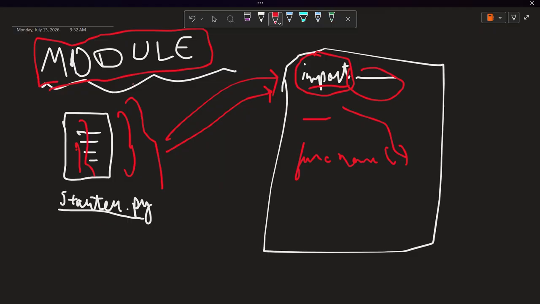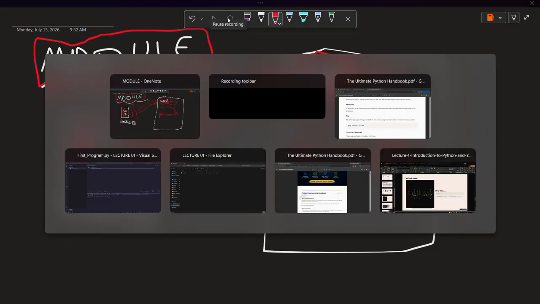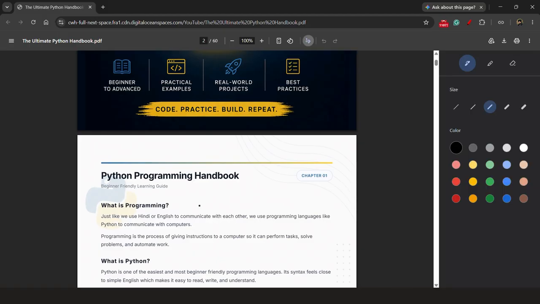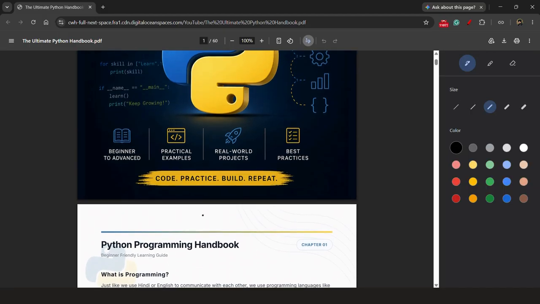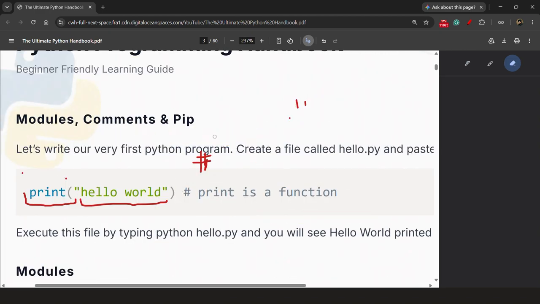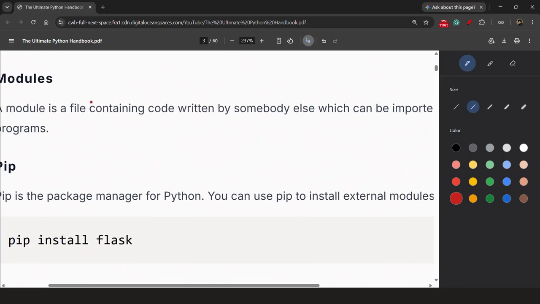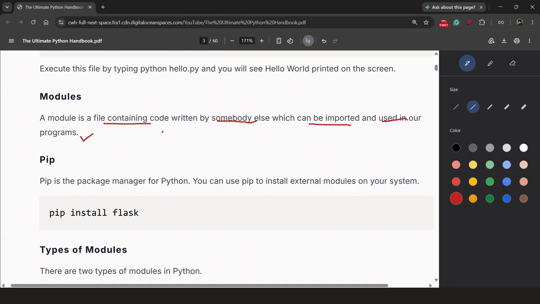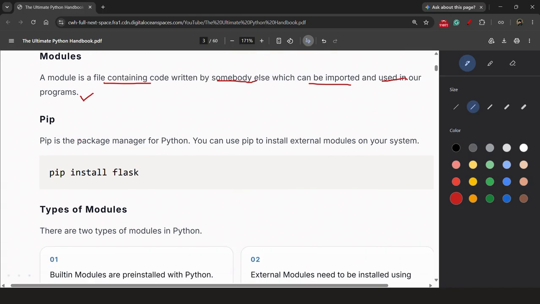So let's move ahead to what is pip. Now moving ahead, we have done module. Okay, module is a file containing code written by somebody else which can be imported and used in our programs. I have explained it with a very good example as well. So next thing is pip.